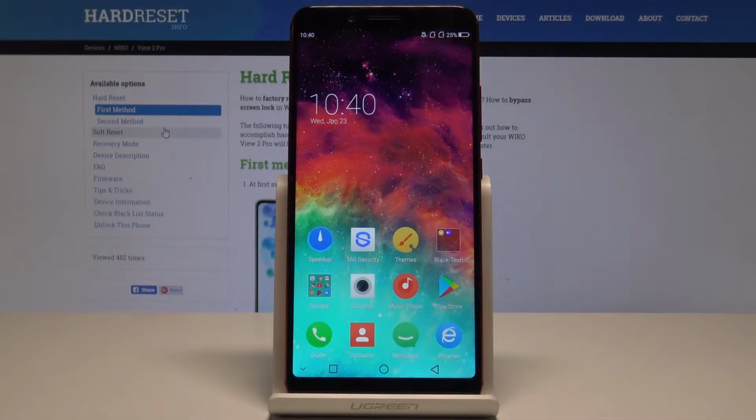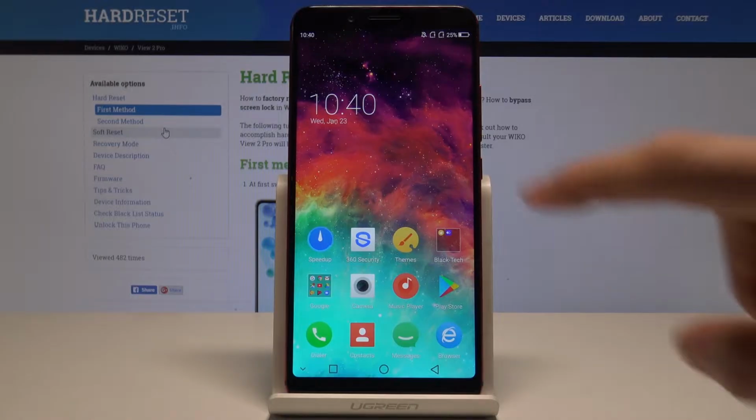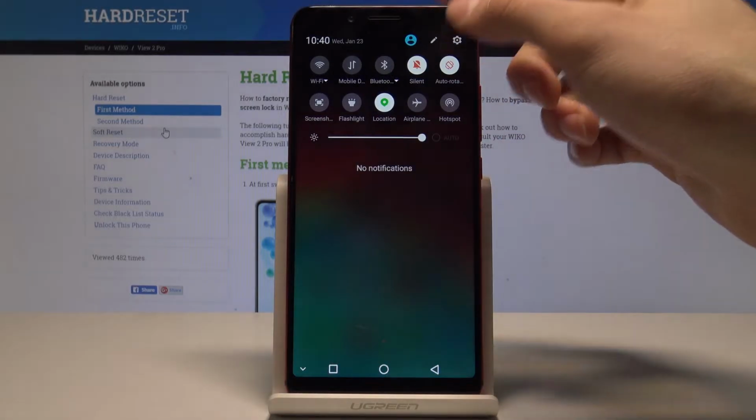Here I have UMIDIGI S2 Pro, and let me show you top tricks and hidden features on the following device. Okay, let's start with the first one, which is the device administrators.